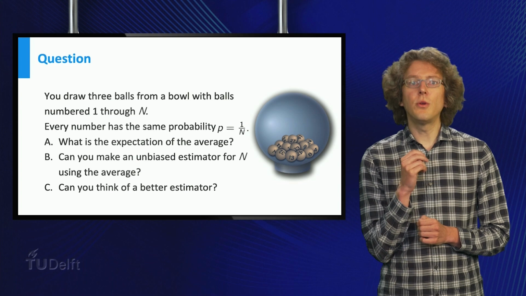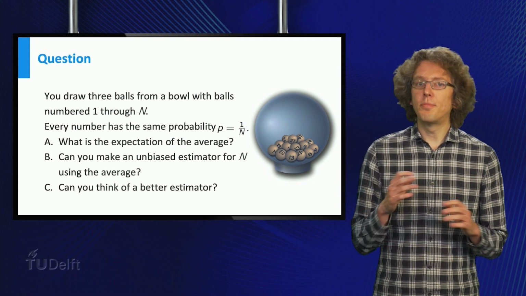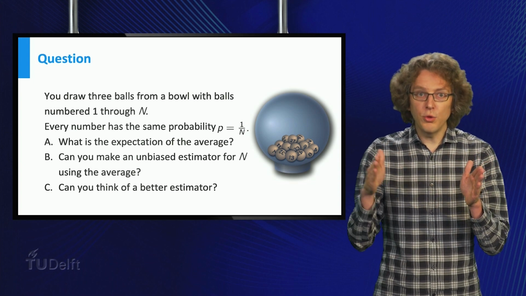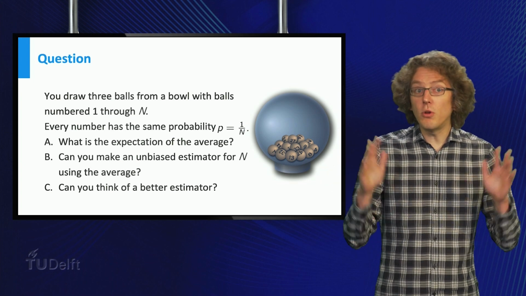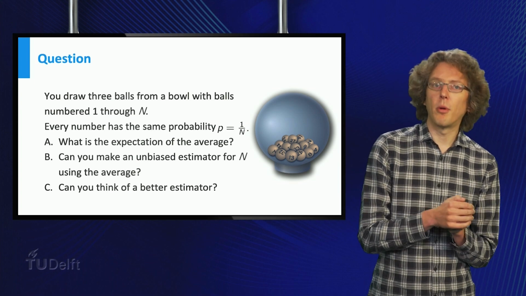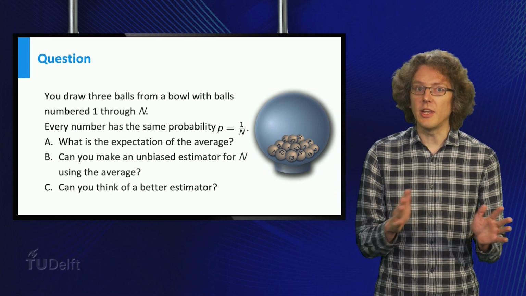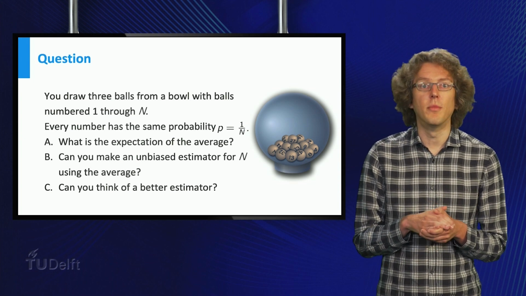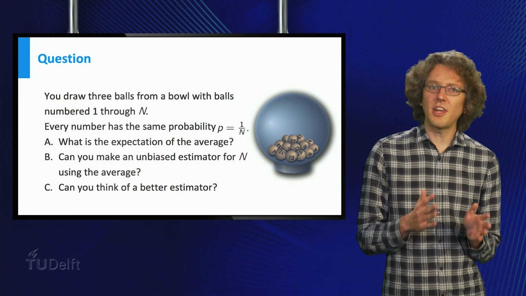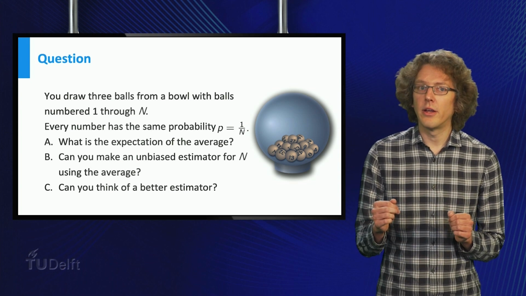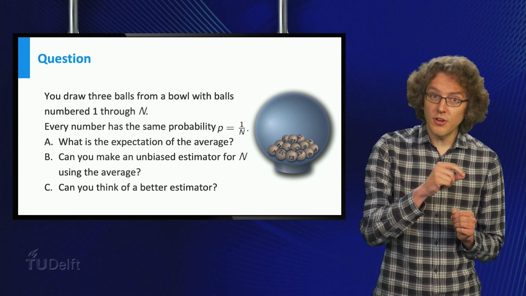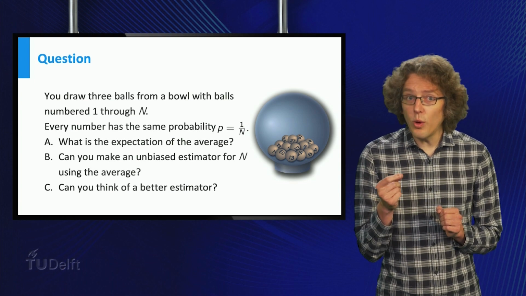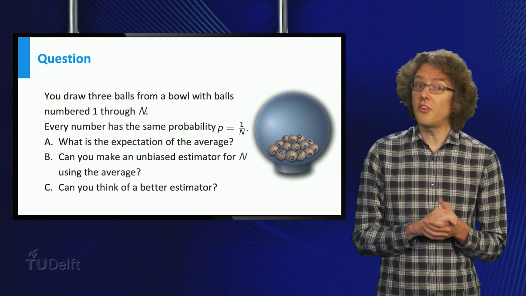Before class, I'd like you to think about the following question. Suppose we draw, with replacement, 3 random numbers from the set 1 through capital N, where capital N is some unknown parameter. The probabilities for drawing each of these N numbers are all equal. You can now calculate the expected value of the average of these 3 numbers. And you might already see that this expectation depends on the parameter N. Now, can you turn this average into an unbiased estimator? Or maybe could you think of another way to use these 3 outcomes to estimate N?